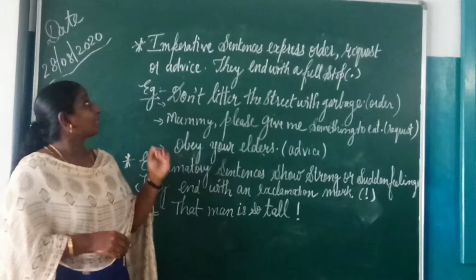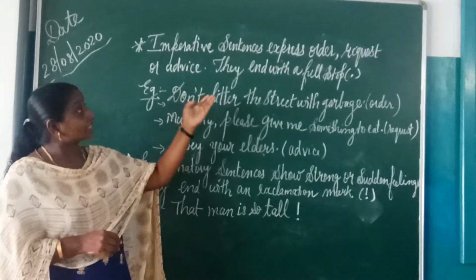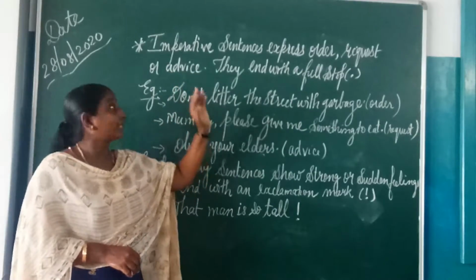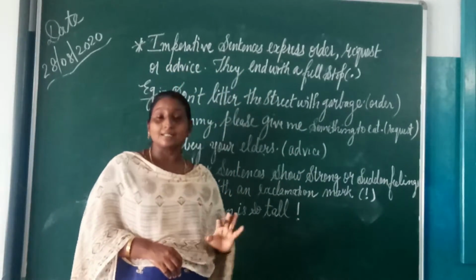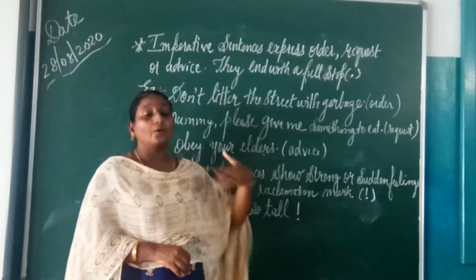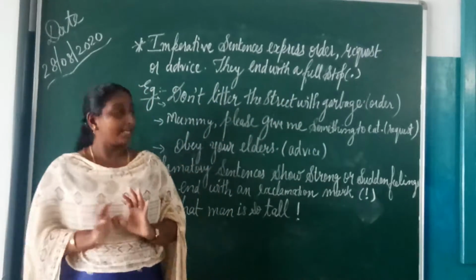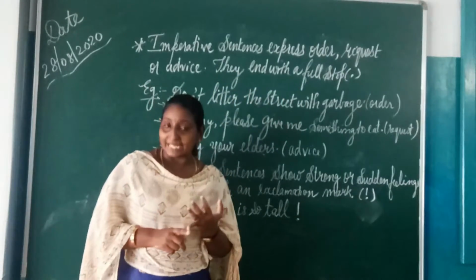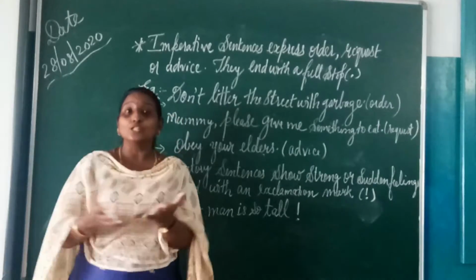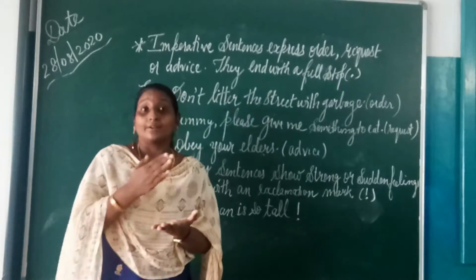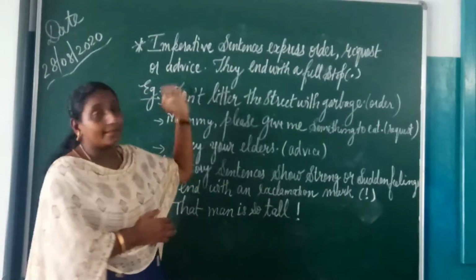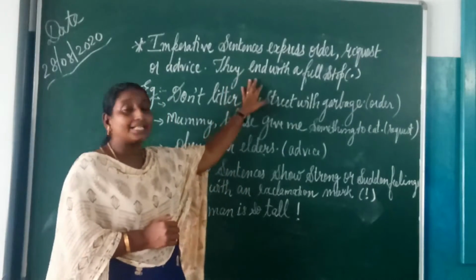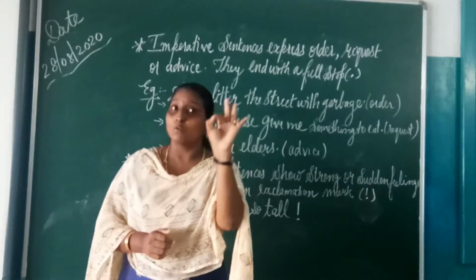The third type is imperative sentences. Imperative sentences express an order, a request, or advice. They end with a full stop.